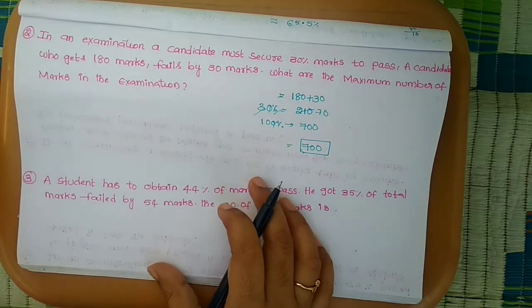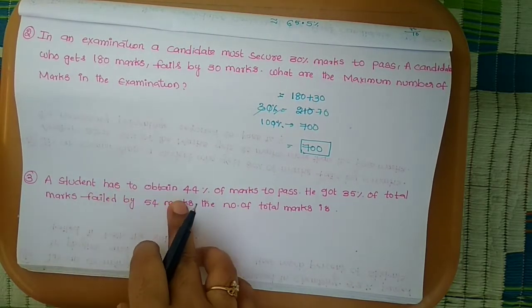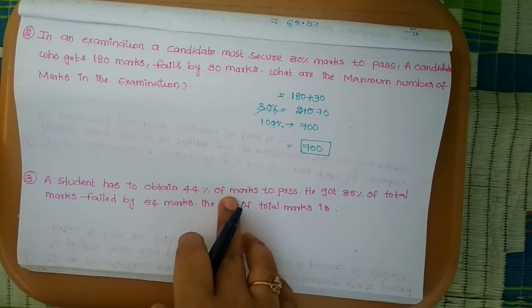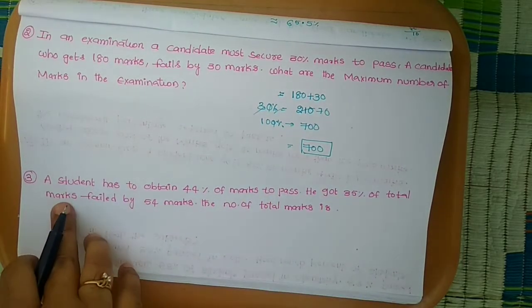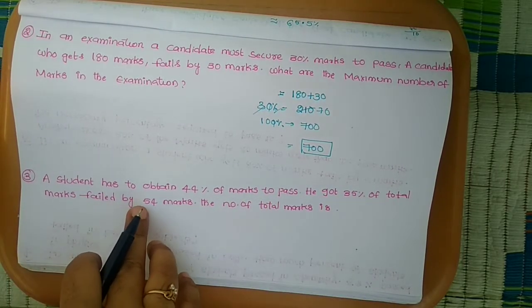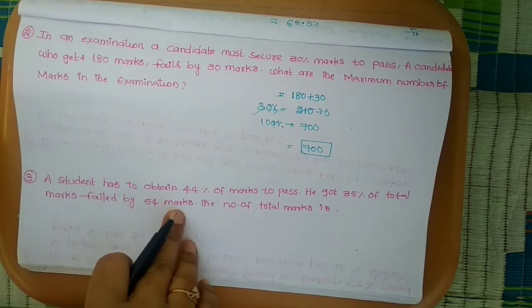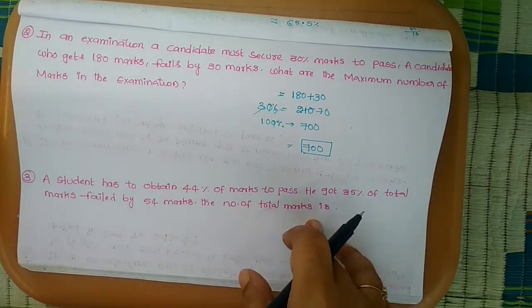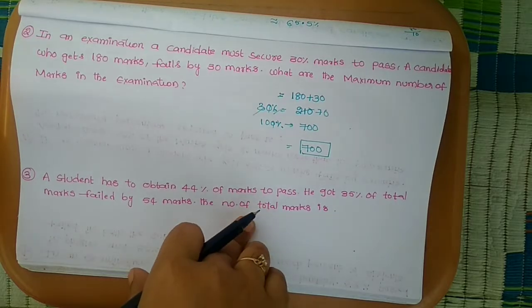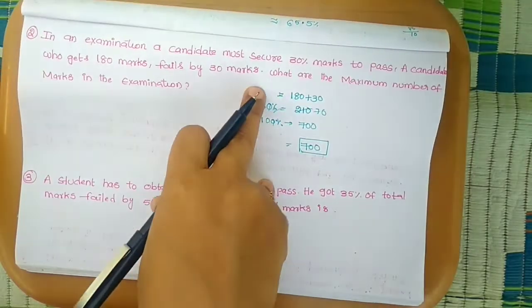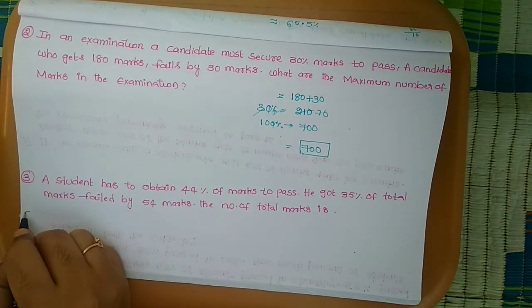Coming to the third question. A student has to obtain 44% of marks to pass. He got 35% of marks and failed by 54 marks. What is the total number of marks? This is exactly the same as the above problem.